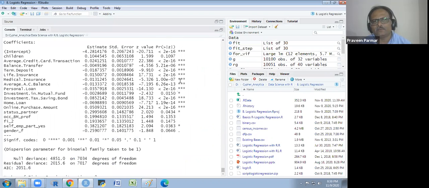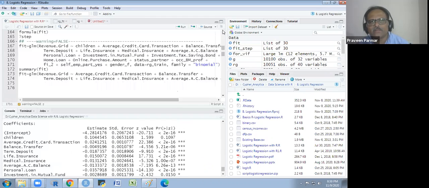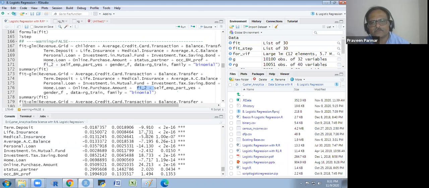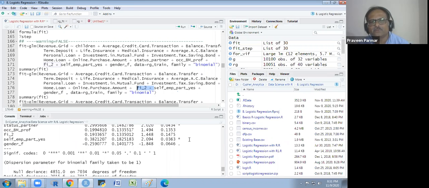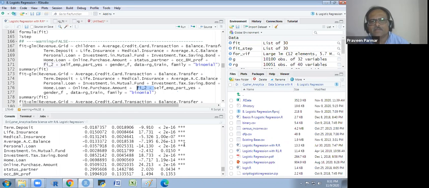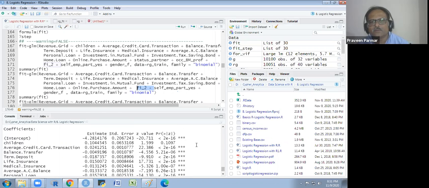Now I have very few variables where the p value is greater than that. So you see the 1097 and 1475. So 1475 is the FI2, family income 2. So I will remove the family income 2 from here. Got it? It is the highest one now. Family income 2, 1475. And then the 1353. Then we have one more, 1097.